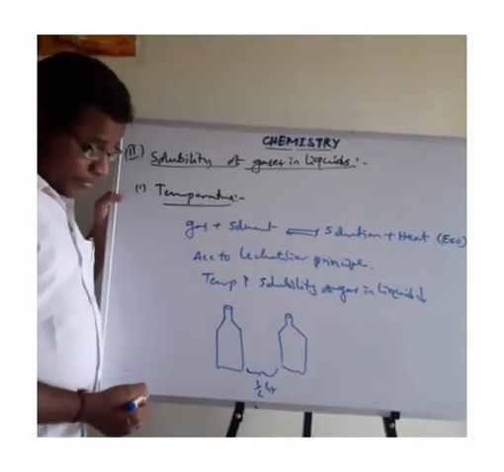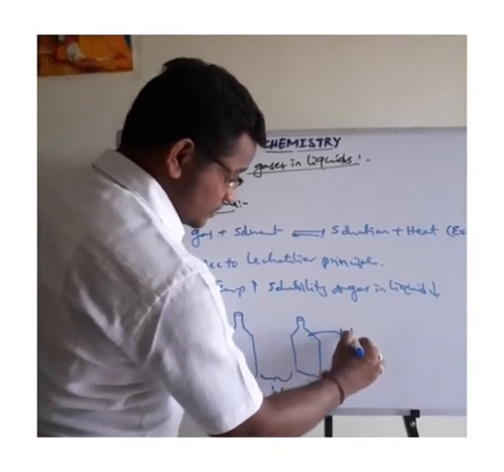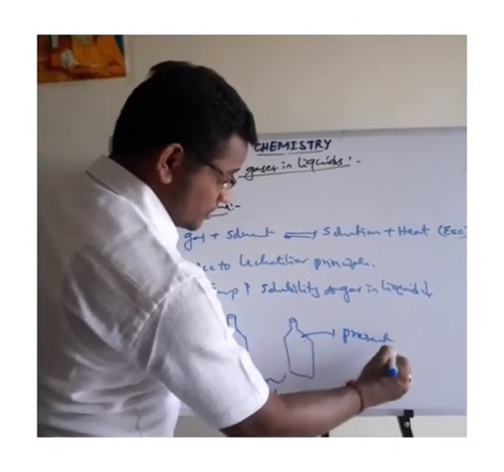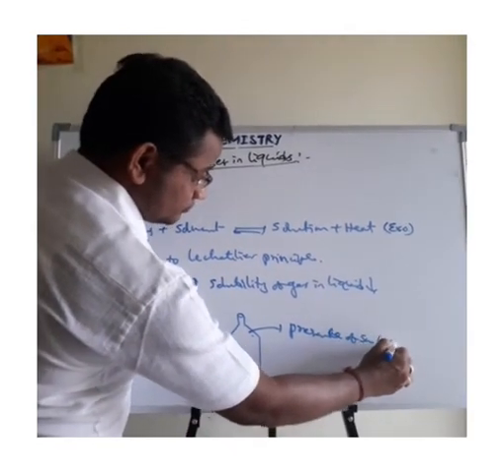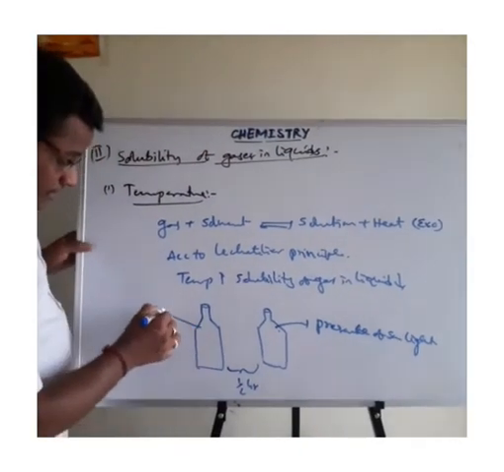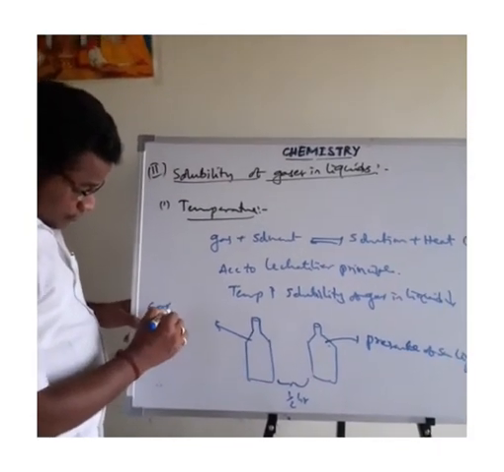After half an hour, this bottle is kept in the presence of sunlight, and this one is kept in cooling water.